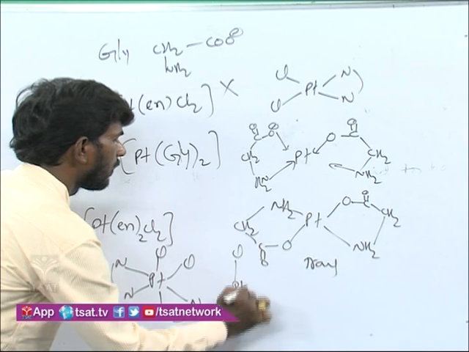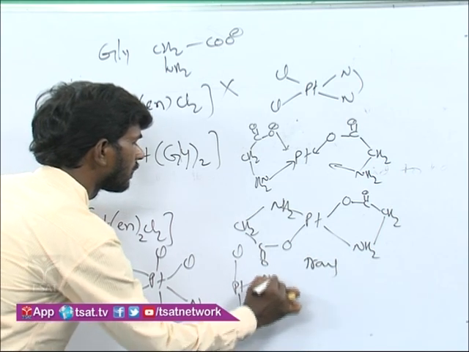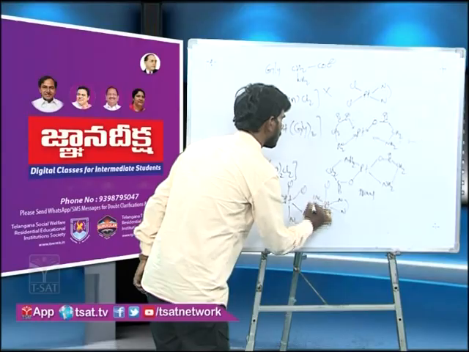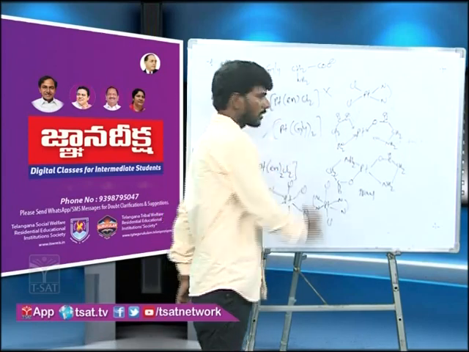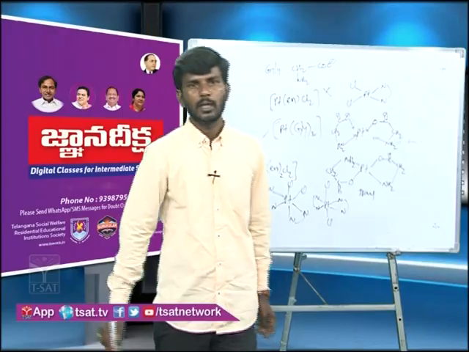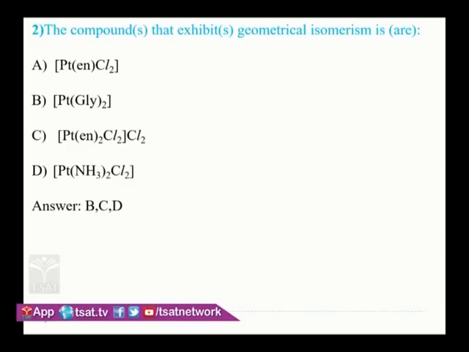This is an octahedral complex, so hexacoordinated means it is going to form trans. So both cis and trans we can write. So these two also can exhibit the geometrical isomerism. Obviously the platinum diamine dichloro complex also is going to exhibit it, that we have already seen in the examples of geometrical isomerism. So the answer is B, C, D.